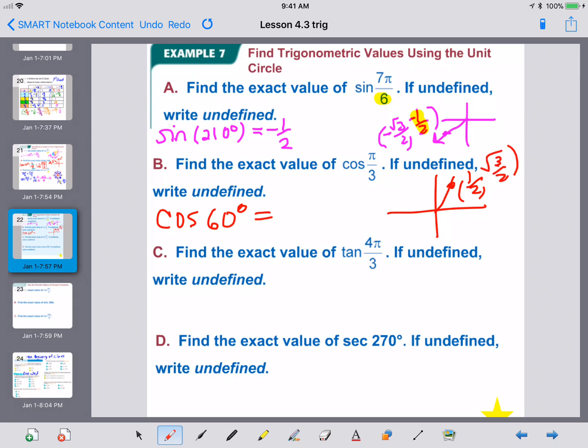I'm up higher so that my y has to be bigger, so that's why the y is bigger for 60. And the 30 flips them around. Now, in the first quadrant, everything is positive, so the x is positive and the y is positive. We want the cosine this time, which is our x value, so our answer is 1/2.